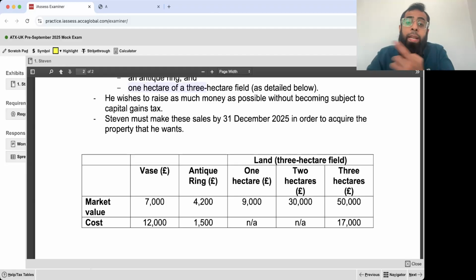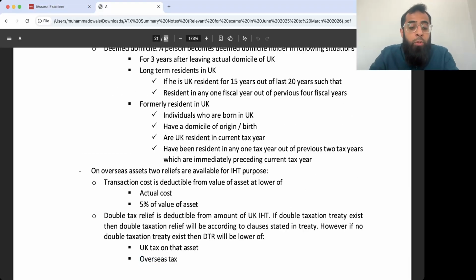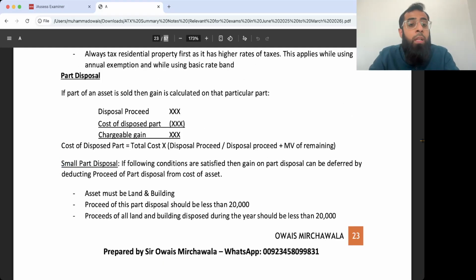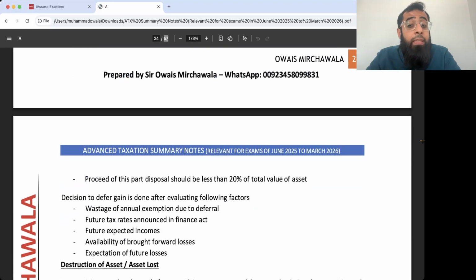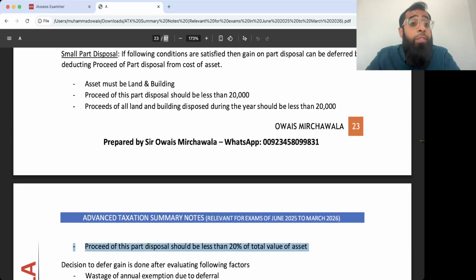He is disposing 1 hectare out of 3 hectares and the value of 1 hectare is less than £20,000. If you just go to your notes, write small part disposal. Land and building, proceed less than 20,000. All land and building disposed during the year cheaper than 20,000. And proceed should be less than 20%. We'll look at all of these things.